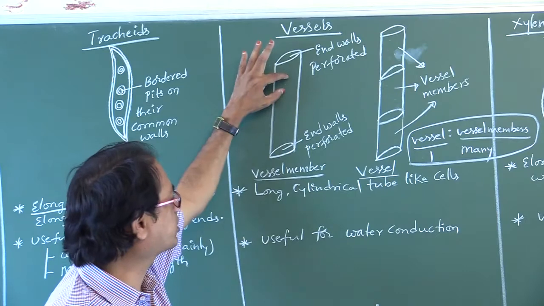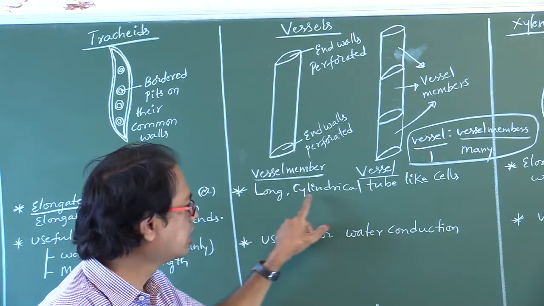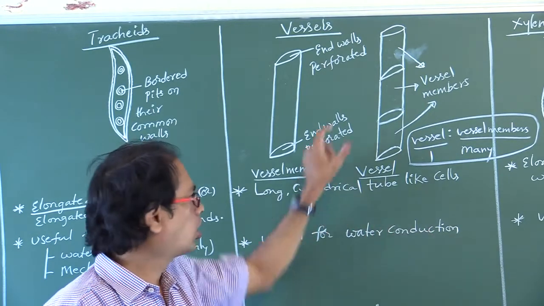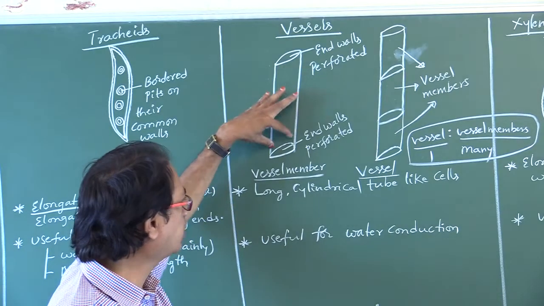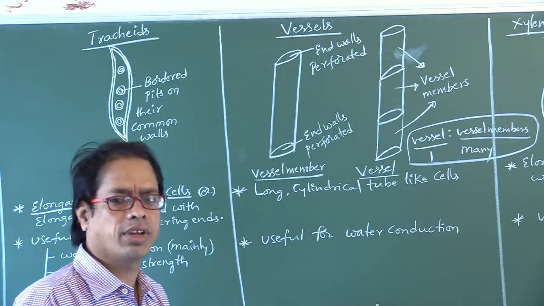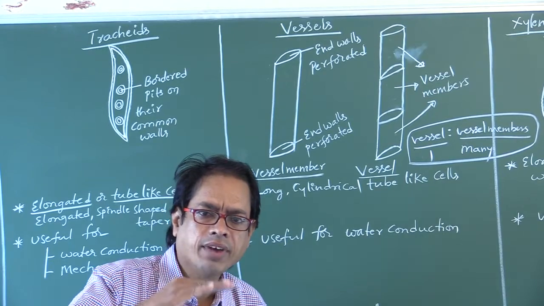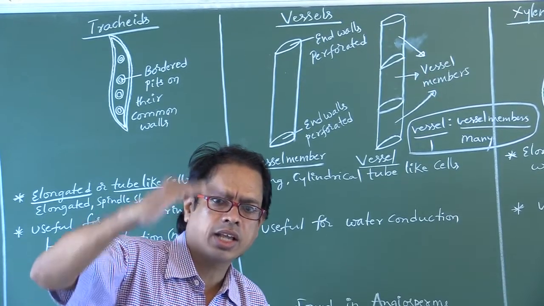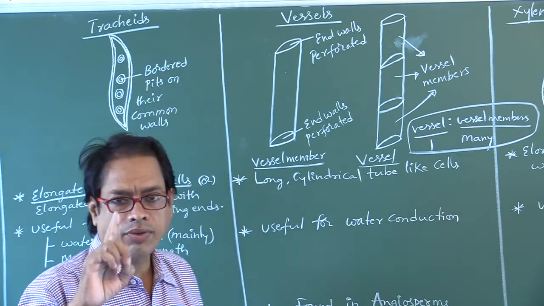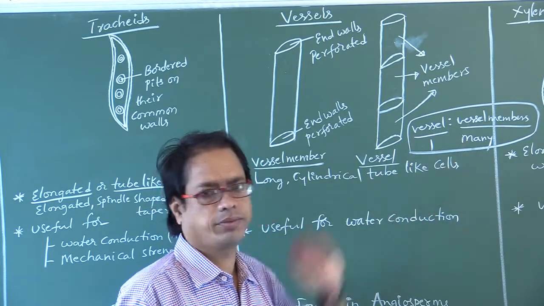The shape of the cell is long, cylindrical, tube-like cells. Long, cylindrical, tube-like cells are called vessel or vessel member. But what is the difference between vessel and vessel member? Many vessel members arranged one above the other as a longitudinal row are together called one vessel. One vessel contains many vessel members.